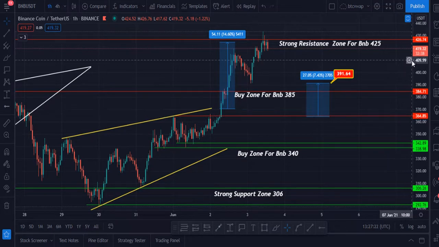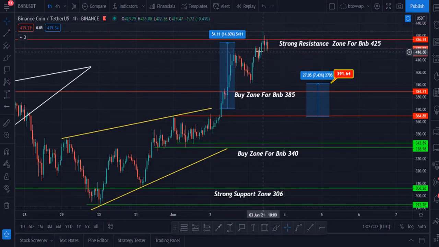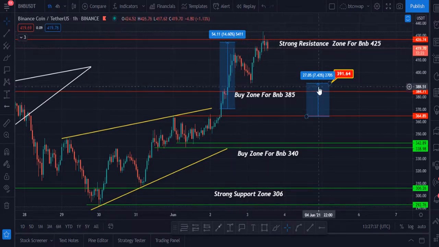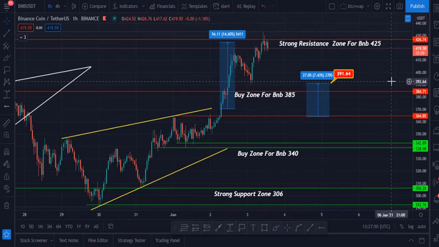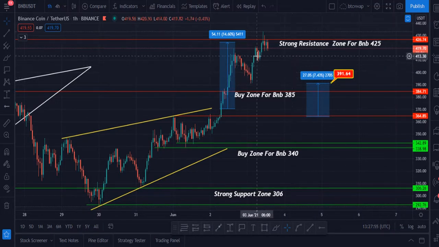Binance Coin is currently at $419. In my previous video, I told you that Binance Coin had to hit these targets, and I set these targets: $391, and the second target was $425. And how beautifully Binance Coin BNB hit my targets. Many congratulations to all of you who took this trade. Now, after hitting this resistance area, which is at $445 to $430, BNB is moving towards the downside. Price is moving towards the downside.